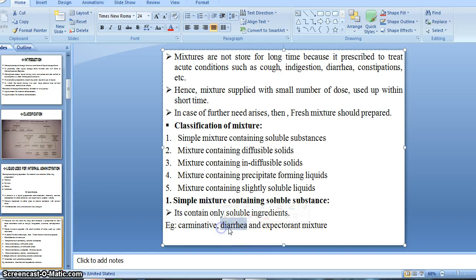Then diarrhea mixture, then expectorant mixture. These are examples of simple mixture.